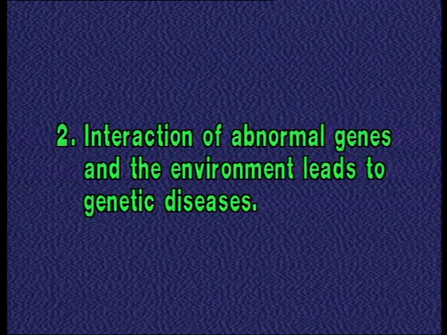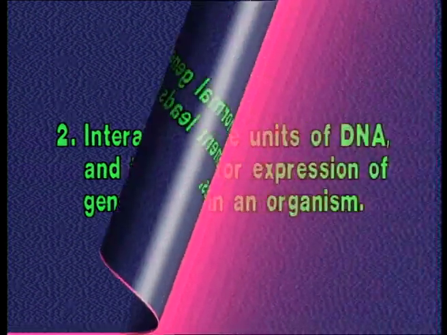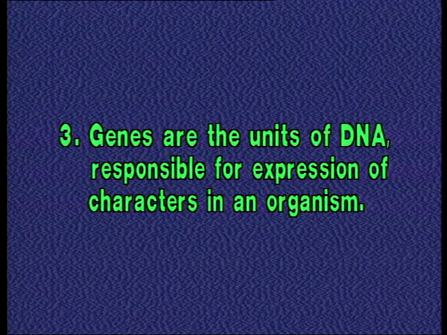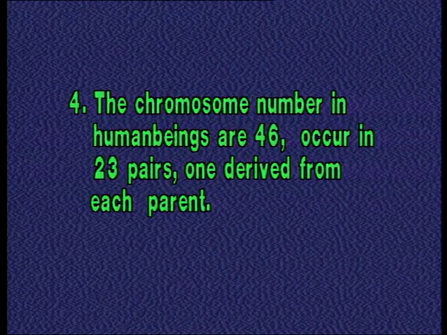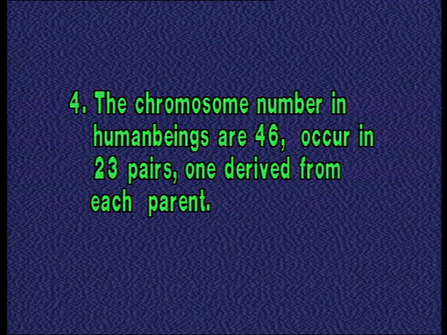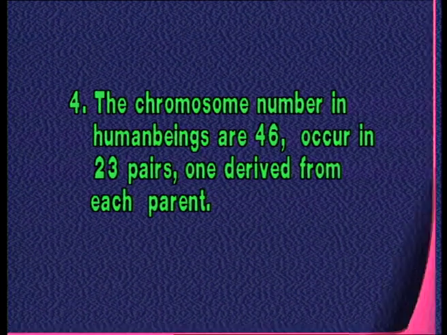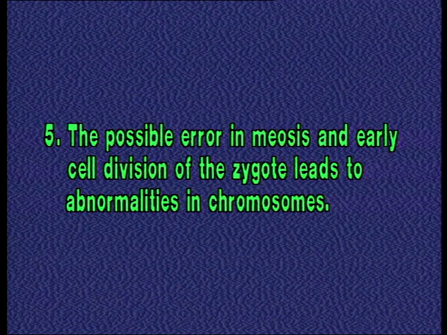The interaction of abnormal genes and the environment leads to genetic diseases. Number 3. Genes are the units of DNA responsible for expression of characters in an organism. Number 4. The chromosome number in human beings is 46, occurring in 23 pairs, one derived from each parent. Number 5. Possible errors in meiosis and early cell division of the zygote lead to abnormalities in chromosomes.